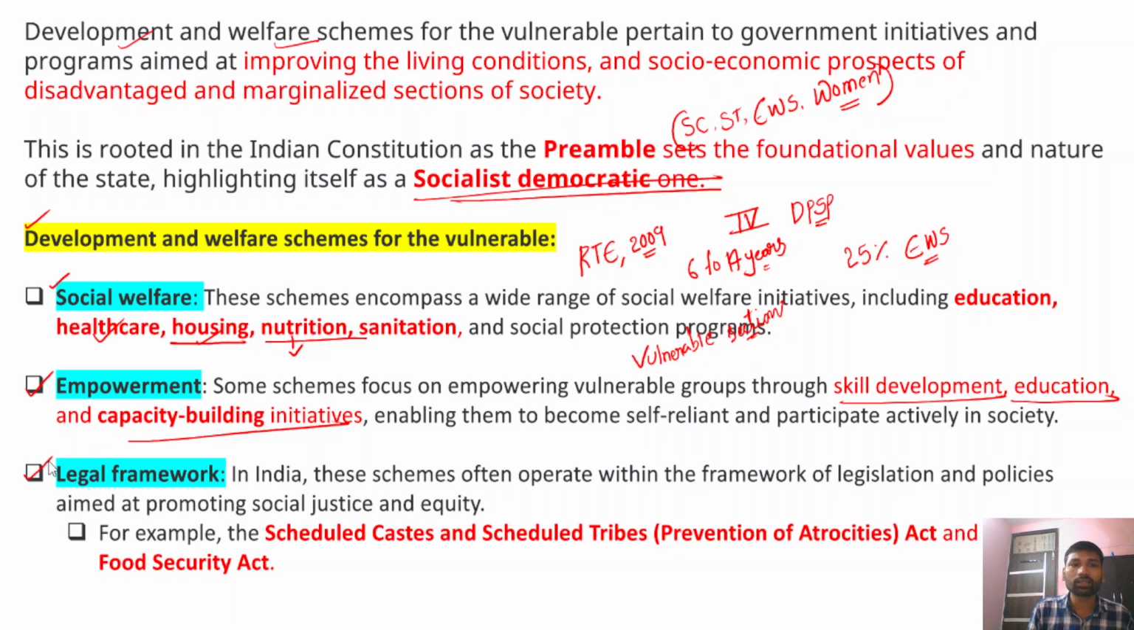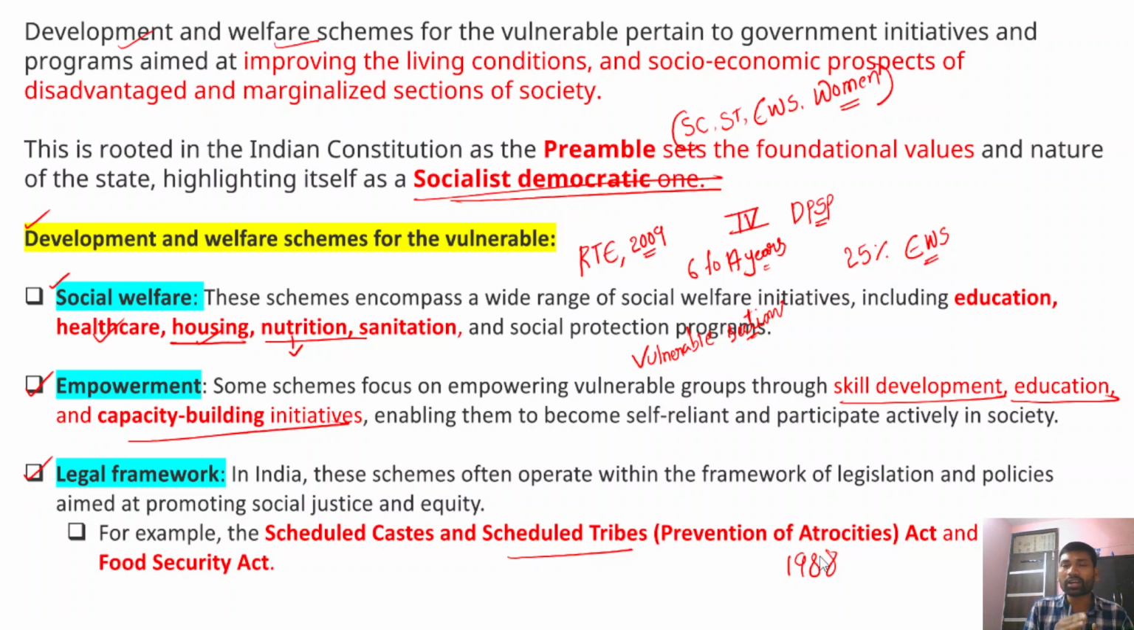Now, apart from that, the legal framework. So, what kind of a legal framework? For example, the government has brought the Scheduled Caste and Scheduled Tribes Prevention of Atrocities Act, 1988. Through this act, it prevents the atrocities, the violence against the scheduled castes and scheduled tribes, thereby protecting them from the historic injustice being meted out to these communities.